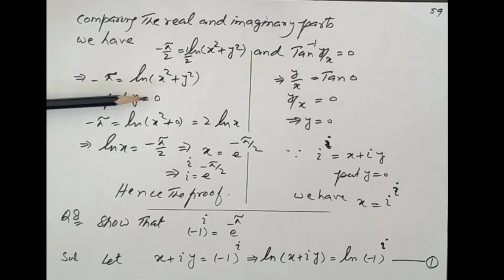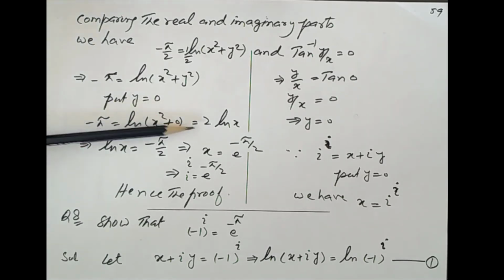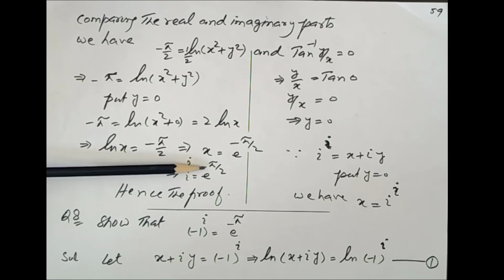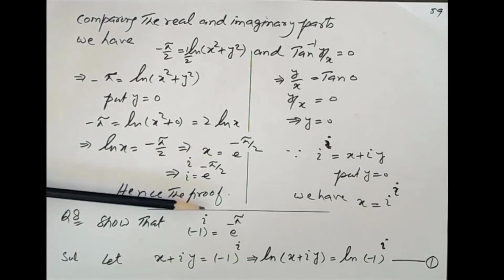By putting y equal to 0, minus pi equal to log of x square, and this is equal to 2 log x. Log x equal to minus pi by 2 and x equal to e to the minus pi by 2. So put the value of x here, and this value of x is iota to the iota. So iota to the iota equal to e to the power minus pi by 2. So this completes the proof.